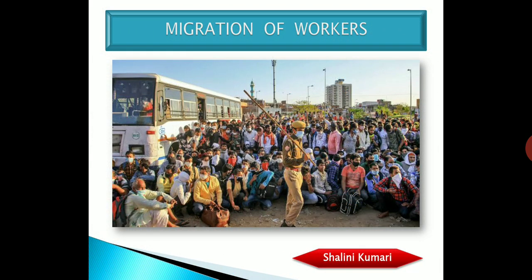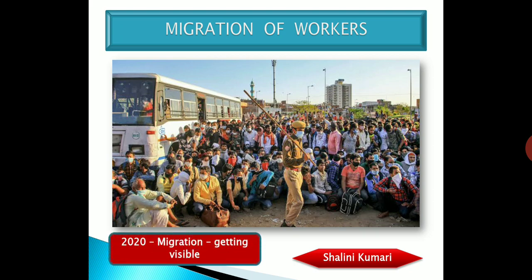Again, you can see a picture where people are waiting for the public transport which will take them to their home place. Now moving ahead, 2020: migration getting visible. That is, till now we were not focusing on what to do. We were not at all worried about these migrants because they were doing whatever work they had, and the state governments were least bothered about them. But because of this pandemic, and the way they are protesting and getting crowded at a single place for all this public transport, things are becoming visible to the entire India right now.